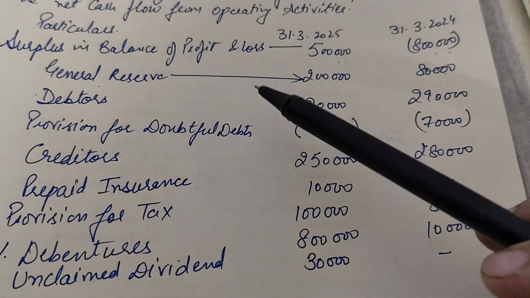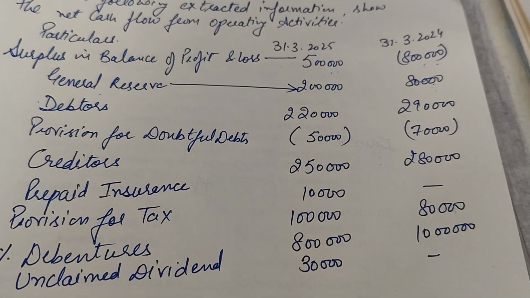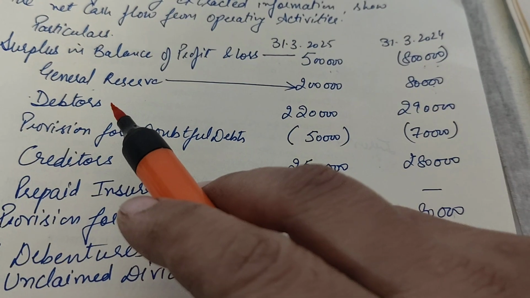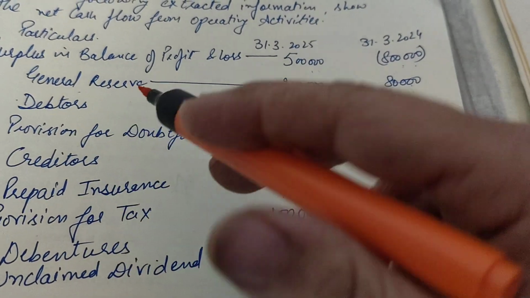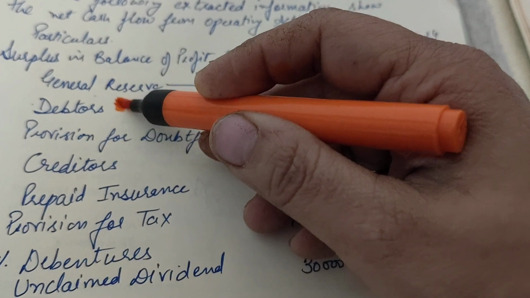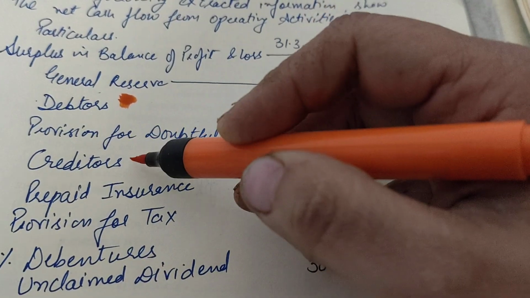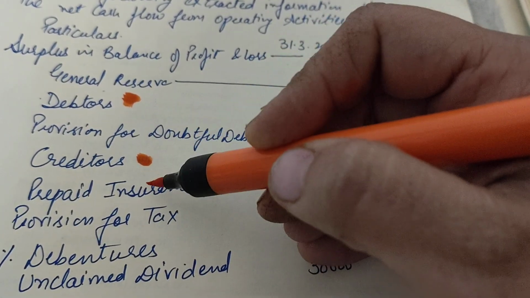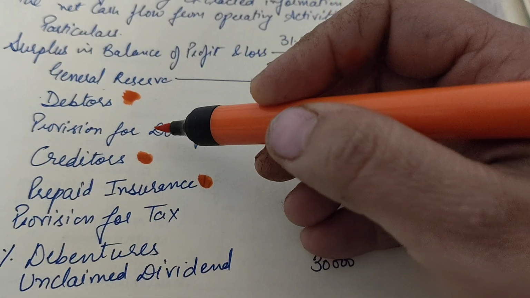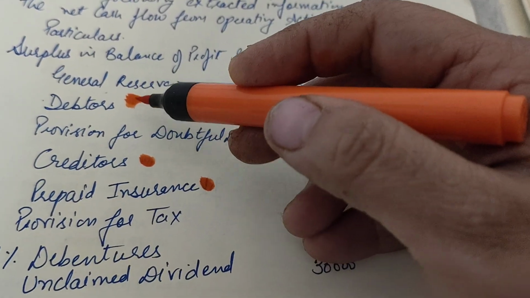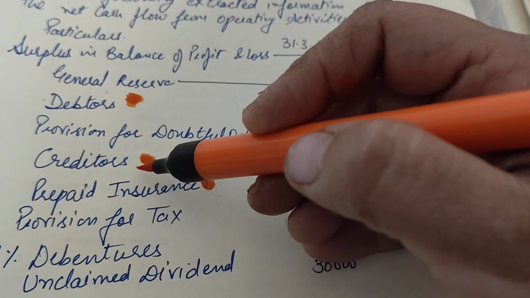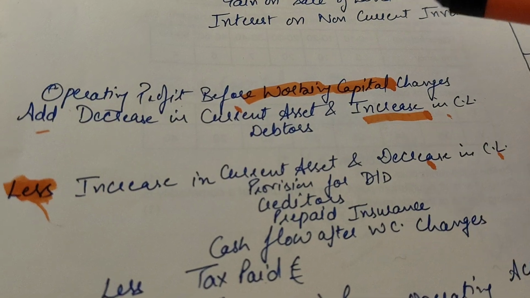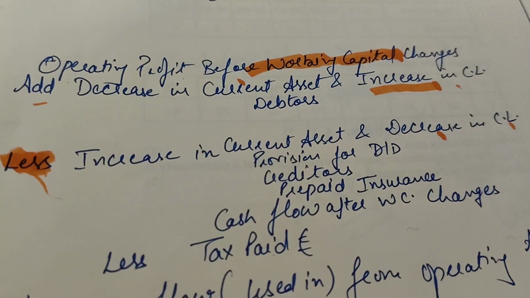Now in the question I am given the amount for your debtors, right? So we will take these debtors in which part of the statement? That is working capital changes. The debtors, the provision for doubtful debts, creditors, prepaid insurance, all these belong to the part of working capital changes, right? So we will see the treatment of them in your part, operating profit before working capital changes.